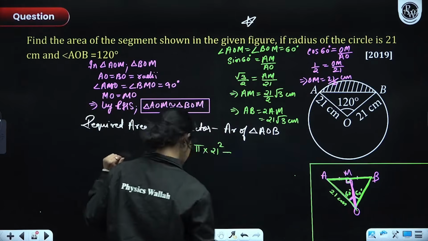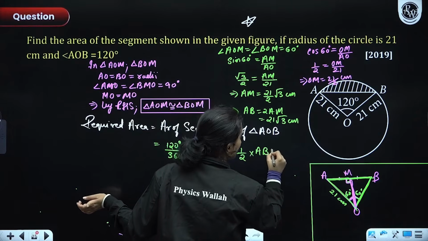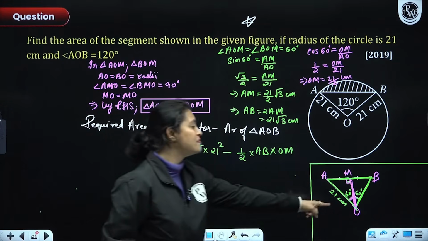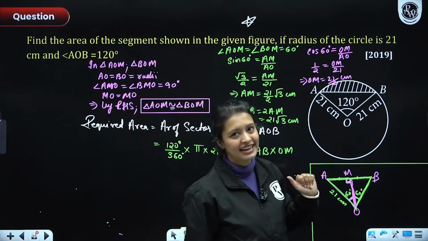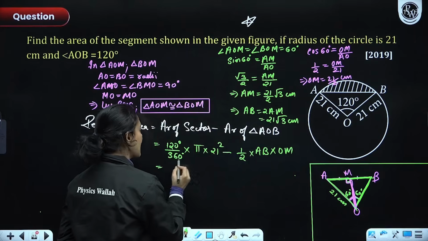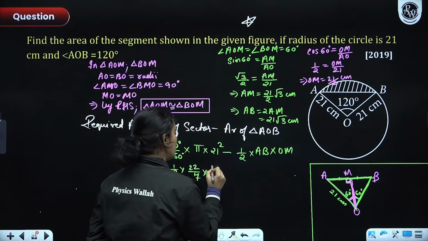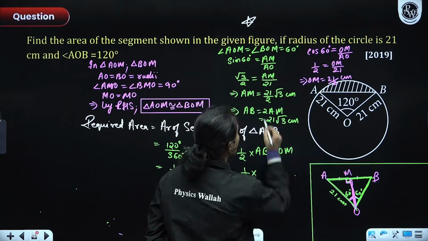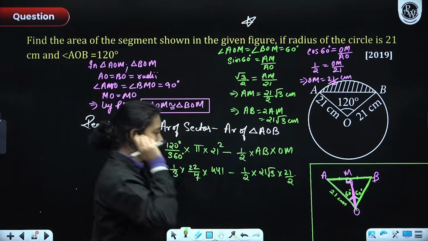So the area here is equal to half into base AB into height OM. I'm taking my base as AB and my height as OM. I made a perpendicular to figure out my base and my height. Now let's quickly do it. Here we'll have 1 by 3 into 22 by 7 into 441 minus half into 21 root 3 into 21 by 2.